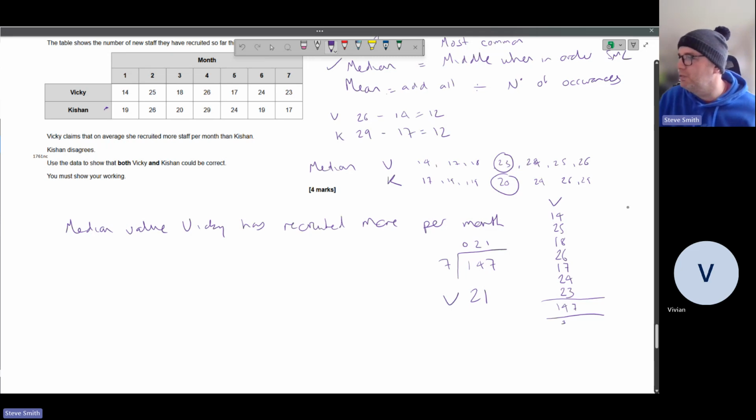Let's go Keishan. Let's see if we can squeeze the numbers on here so we can do it where it's looking like we can compare Keishan. So we've got 19, 26, 20, 29, 24, 19, and 17. 15, 24, 28, 37, and 44. 4 and 4.